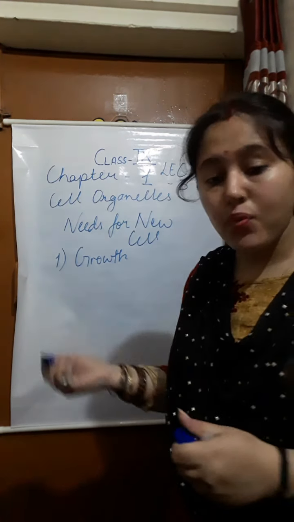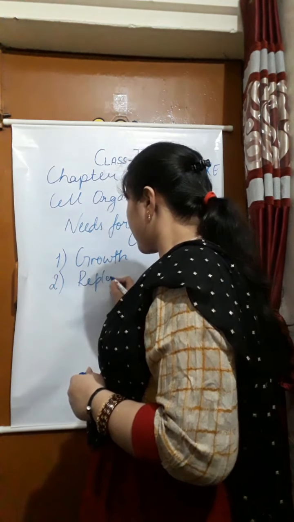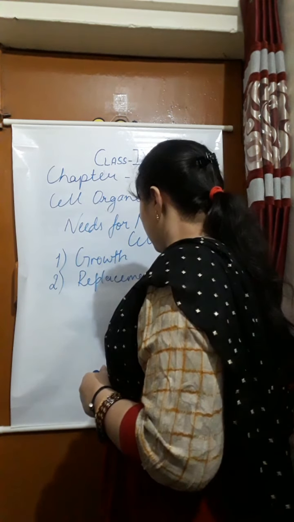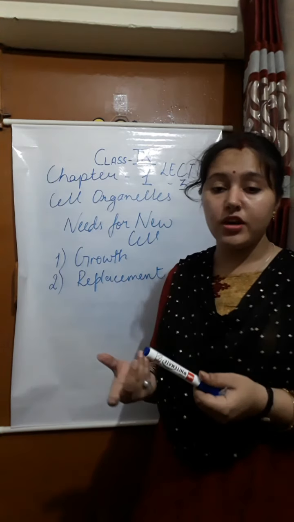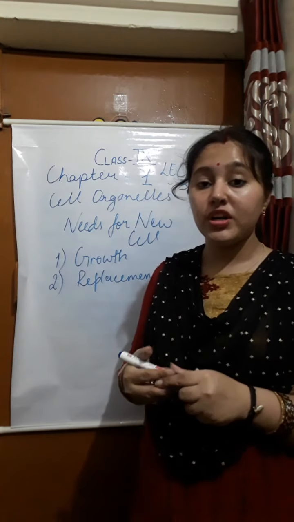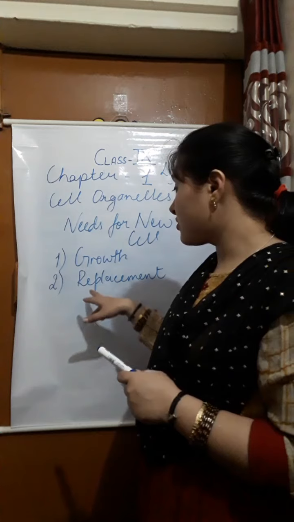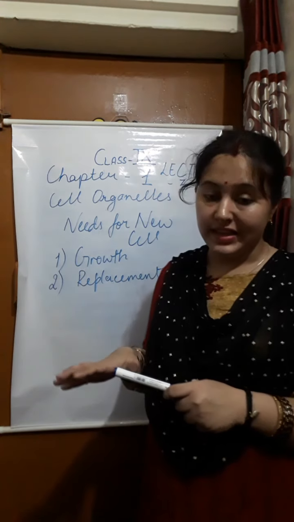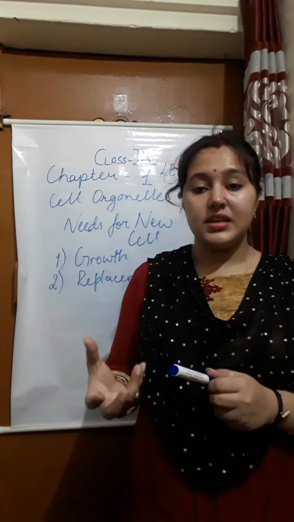The other reason is replacement. Some cells have to be replaced because they get older, just as we replace older things and want new things. In our body, some cells have to be replaced because they can damage our body, or other cells or tissue.